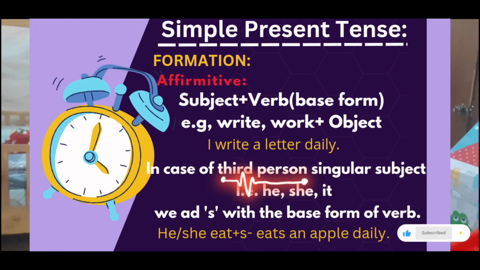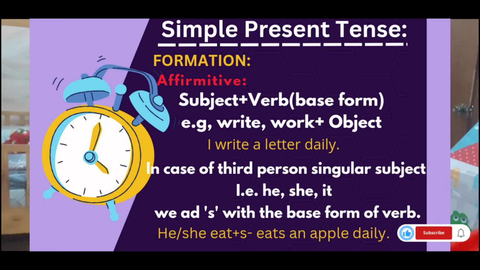Let's talk about third person singular. What is the third person singular subject? He, she, it. Fine. He is a singular subject. She is a singular subject. It is a singular subject.